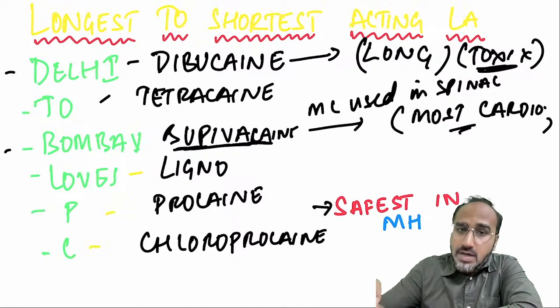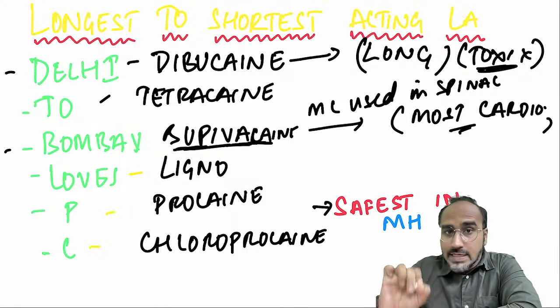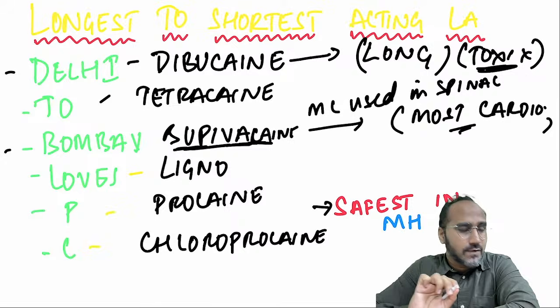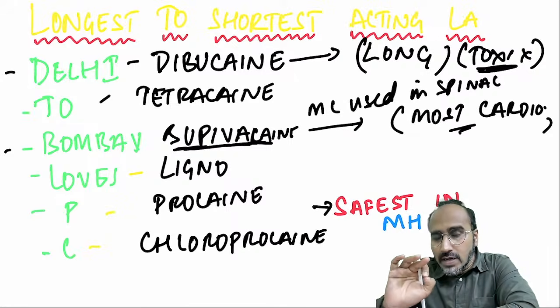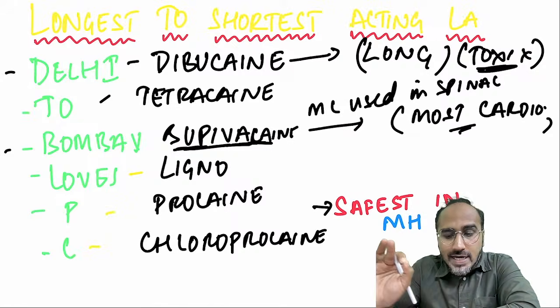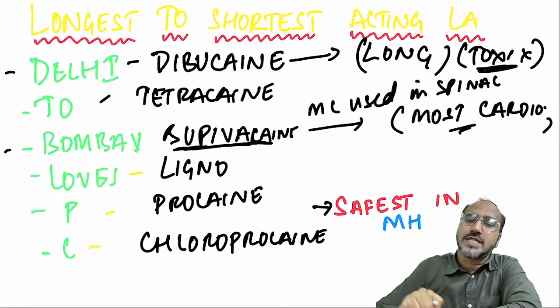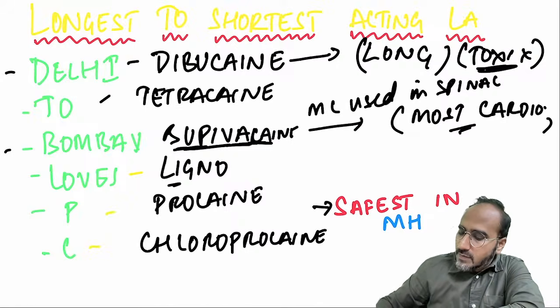But remember, in spinal anesthesia, we are giving the local anesthetic drug in the CSF. No chance of cardiotoxicity. But if you give the drug directly inside the blood vessel while giving spinal, then there is a chance of cardiotoxicity. Okay, most commonly used are lignocaine and procaine, and last is chlorprocaine.